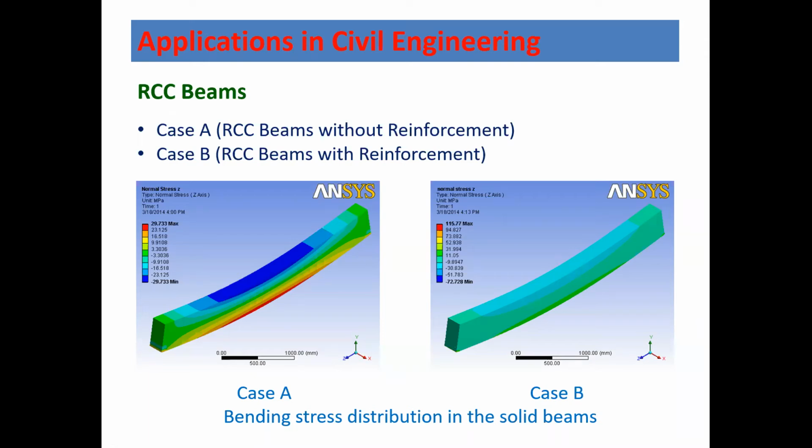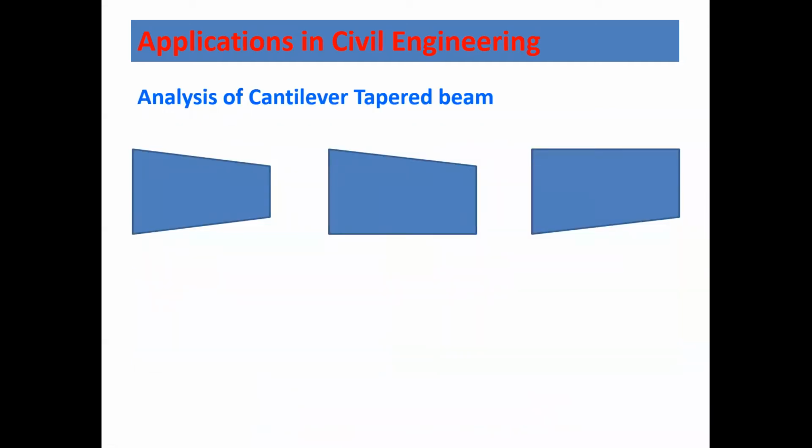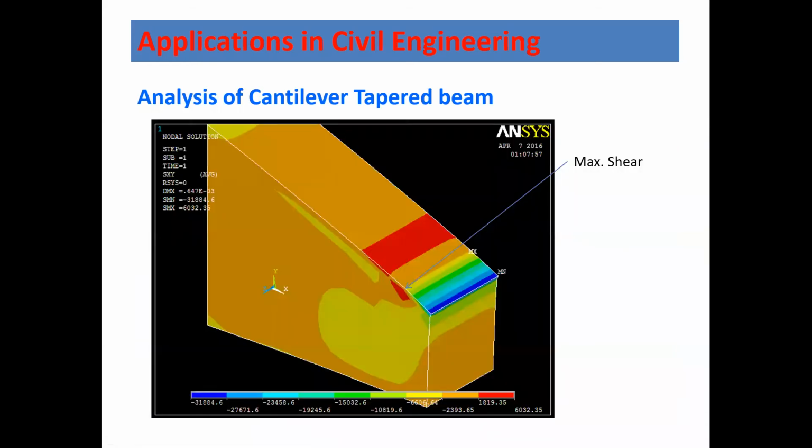in the FEA package. We can also analyze tapered beams, because a tapered beam is usually very difficult to design. We have to design a specific reinforcement for that, and there are certain things which you need to take care of, like where the maximum shear is coming. Usually the shear is coming over here, but in a tapered beam it is changed.